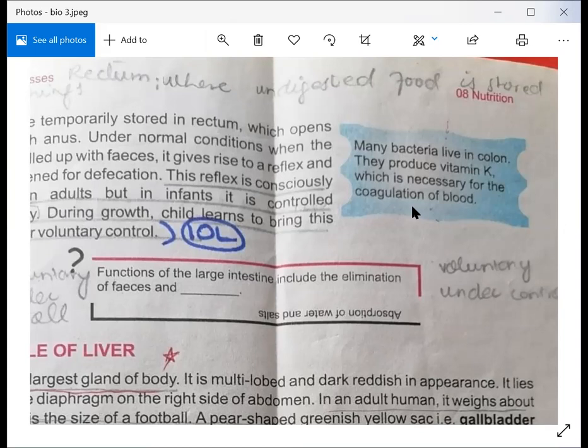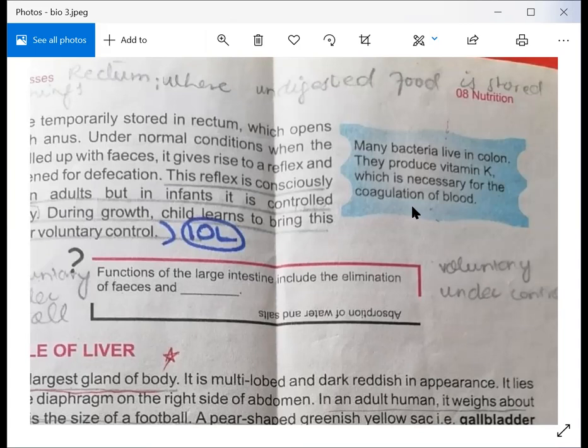These bacteria produce vitamin K, which is necessary for the coagulation of blood. Coagulation means the clotting of blood. We all know we need thin blood which should move smoothly in our arteries and veins. If there is something wrong in your blood, then clotting starts. Clotting means when your blood begins to freeze in your arteries, and if it freezes, oxygen will not reach each and every organ, and that's why a person can die. So its important function is to produce vitamin K.